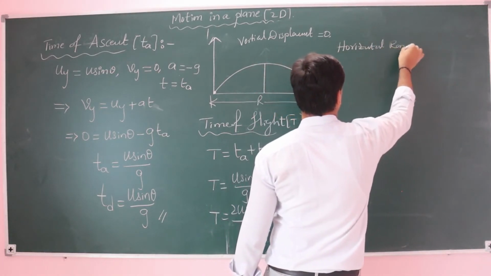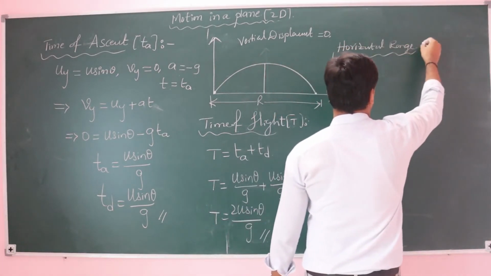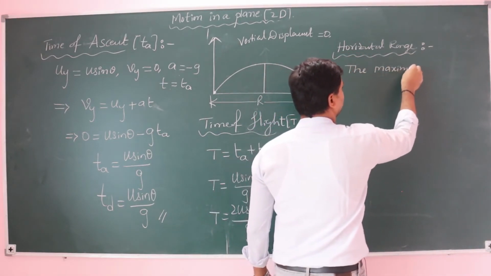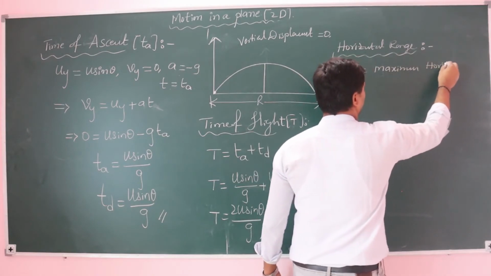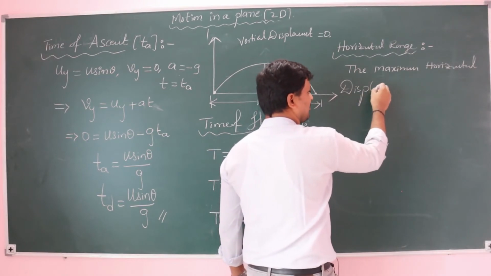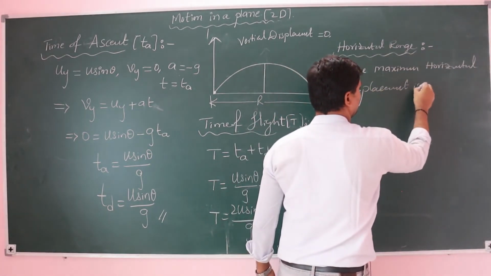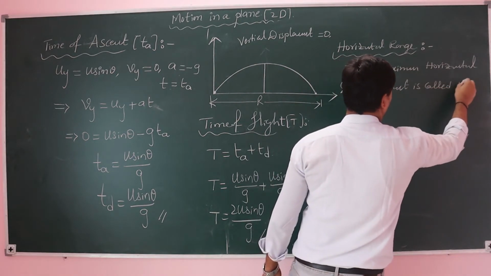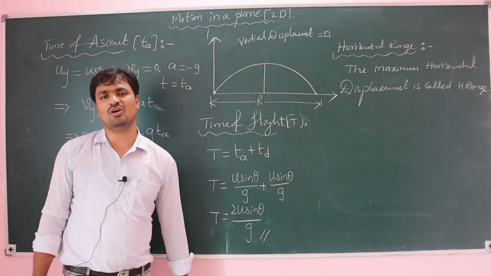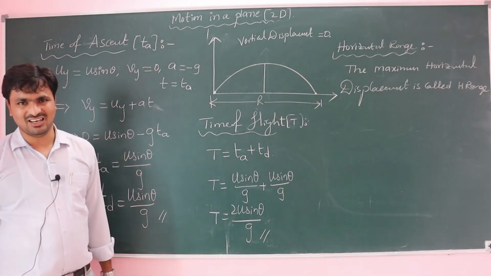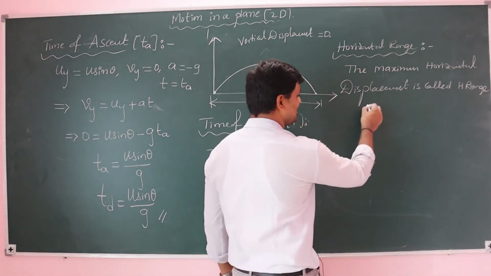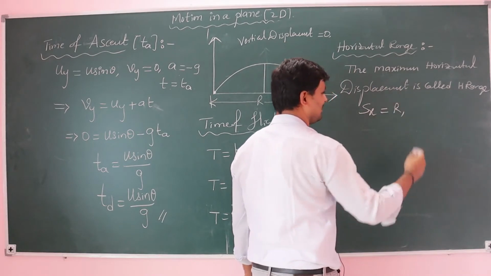What is horizontal range? The maximum horizontal displacement is called horizontal range. Horizontal displacement is nothing but the total displacement along the x-axis, which is R.